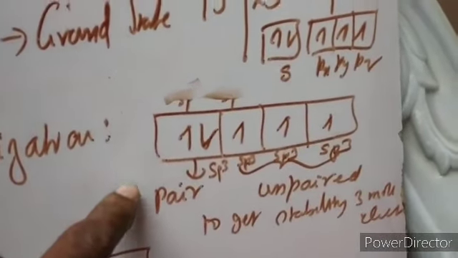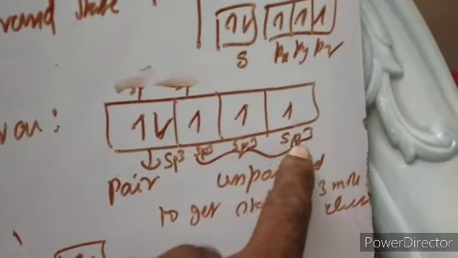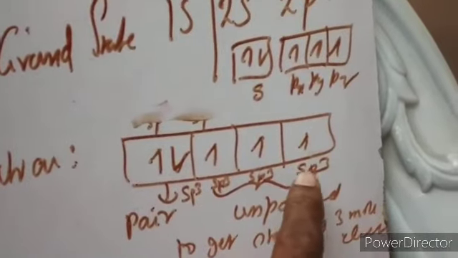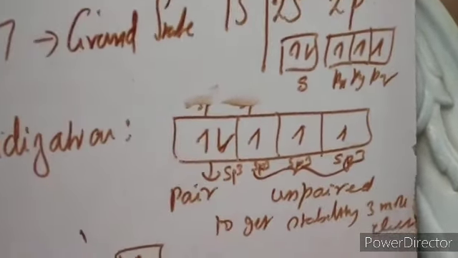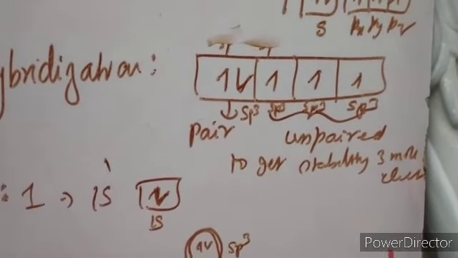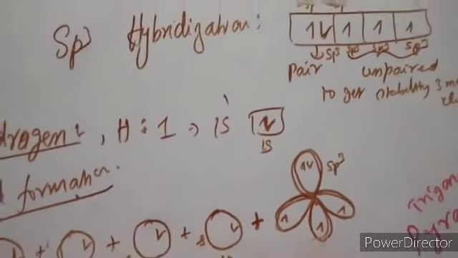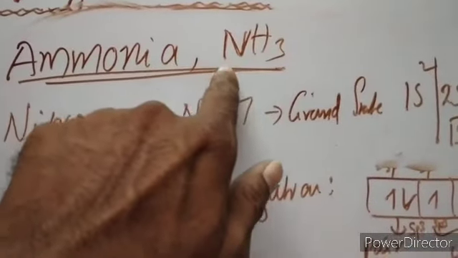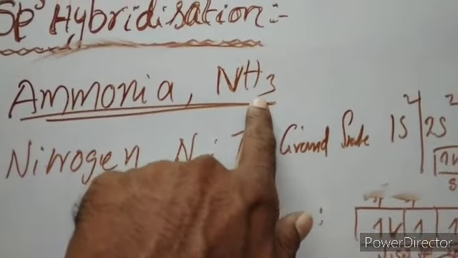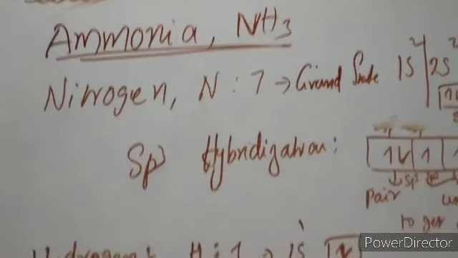So totally, in sp3 hybrid orbitals, there are four sp3 orbitals containing 1 pair and 3 unpaired electrons. In order to get stability, nitrogen tries to get all 3 electrons by sharing, or overlapping of orbitals. Now let us see nitrogen make a relation with the hydrogens. How many hydrogens are required? 3 hydrogens are required. Why?